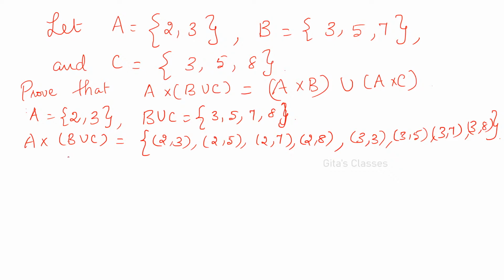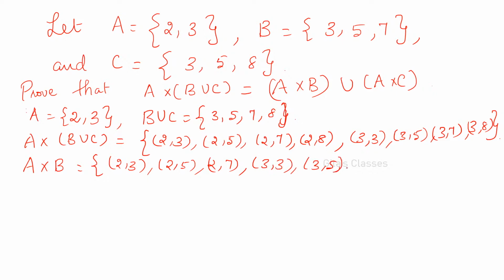Next is A cross B. What is A cross B? A is {2, 3}, B is {3, 5, 7}. So it is (2,3), (2,5), (2,7) and (3,3), (3,5), (3,7). Right?